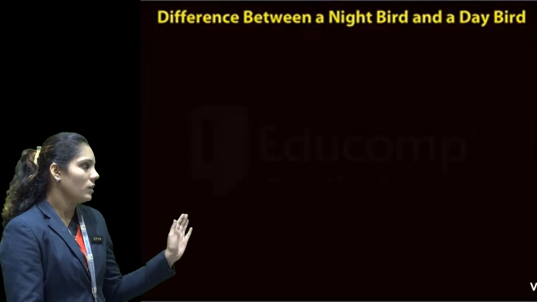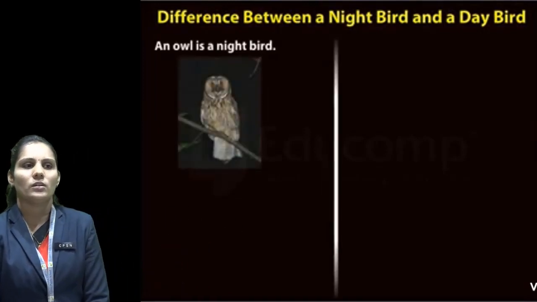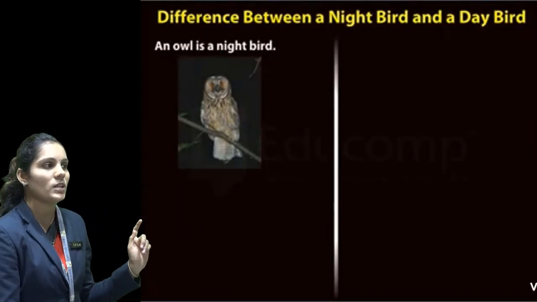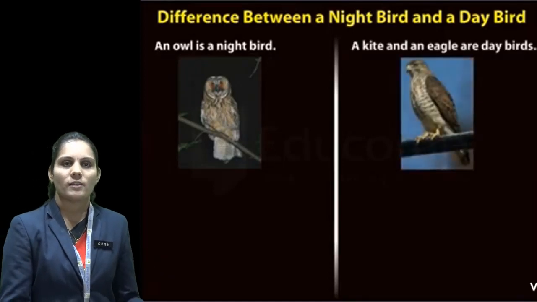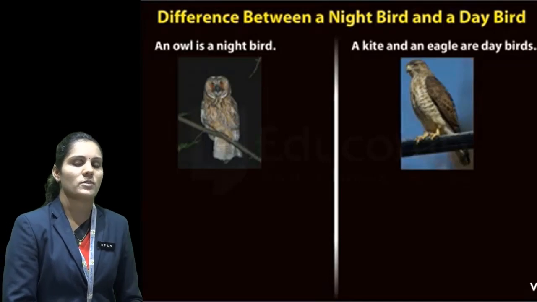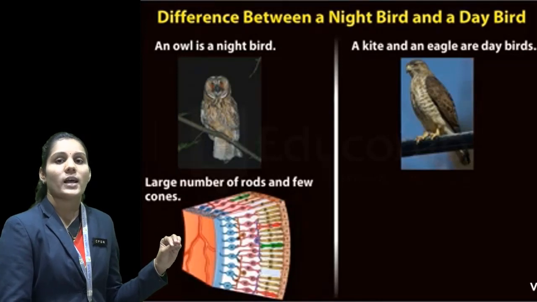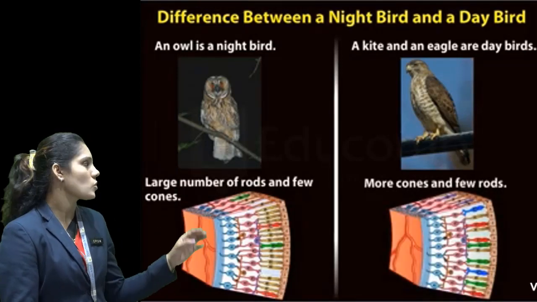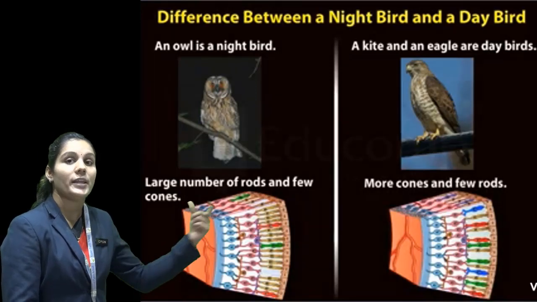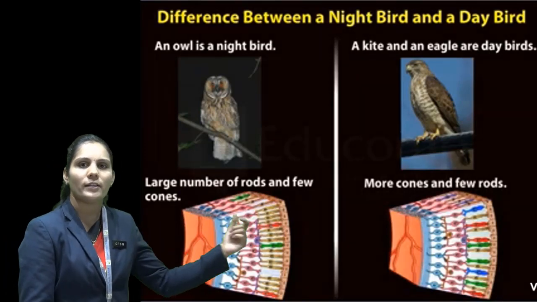Okay, so now the eyes of birds. One more thing I would like to tell you, students: there are two types of birds. You must have seen some birds flying during the night time, and some birds flying during the daytime. Why is it like this? Because it depends on their eyes and cells actually. The owl is the example of a night bird, and the eagle is the example of a day bird. So what is the difference between the owl and the eagle?